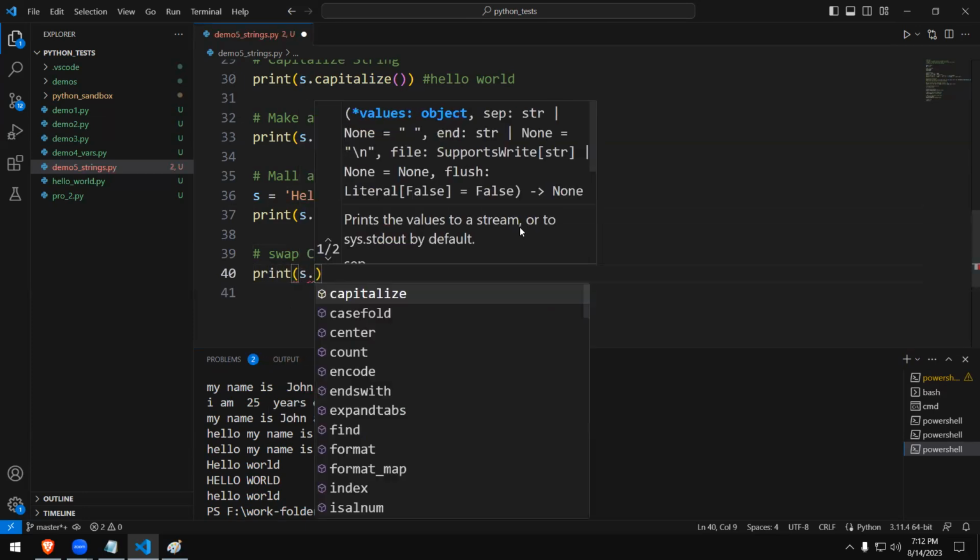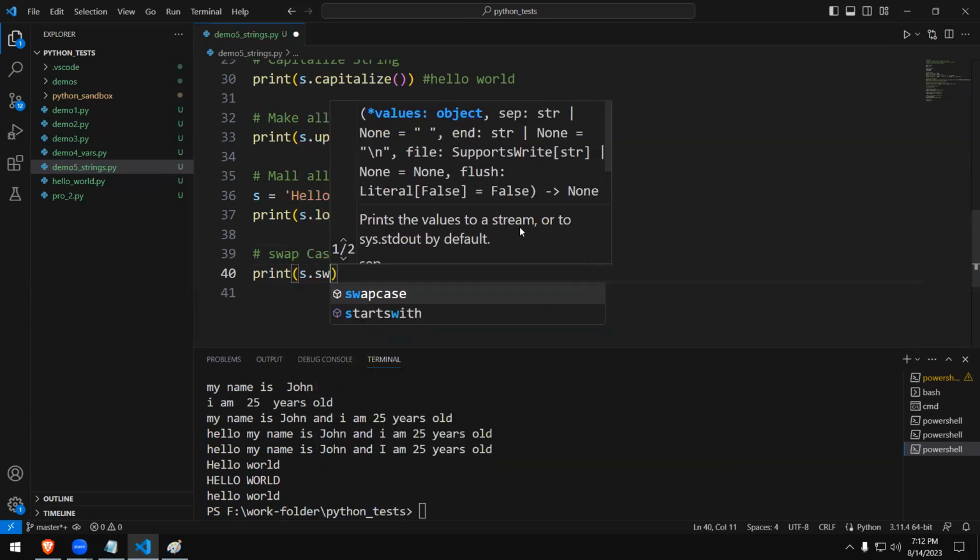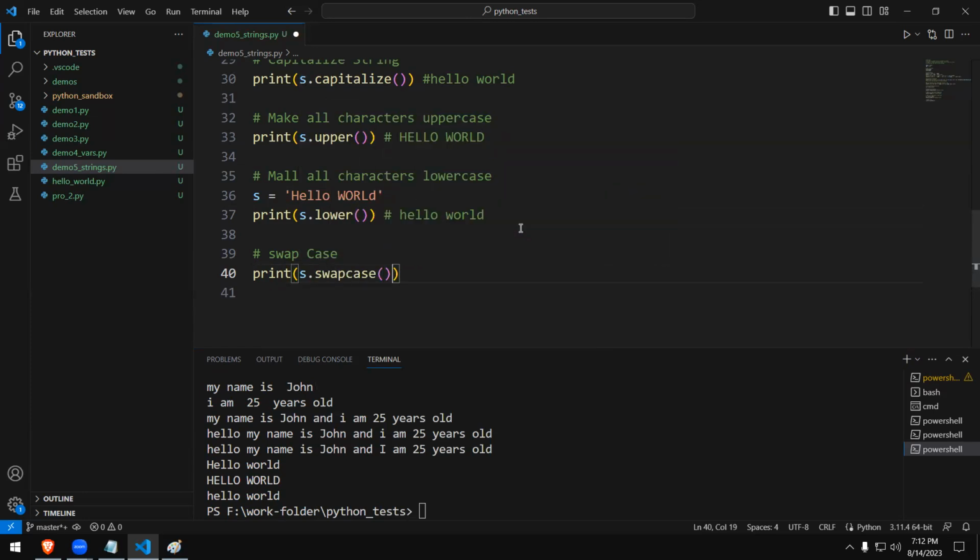Print S dot, just use swapcase, right? First I'll run, then I'll copy paste the answer because it will take time for me to type it. Okay, now this is what we have. So these letters will be in capital, vice versa, right?